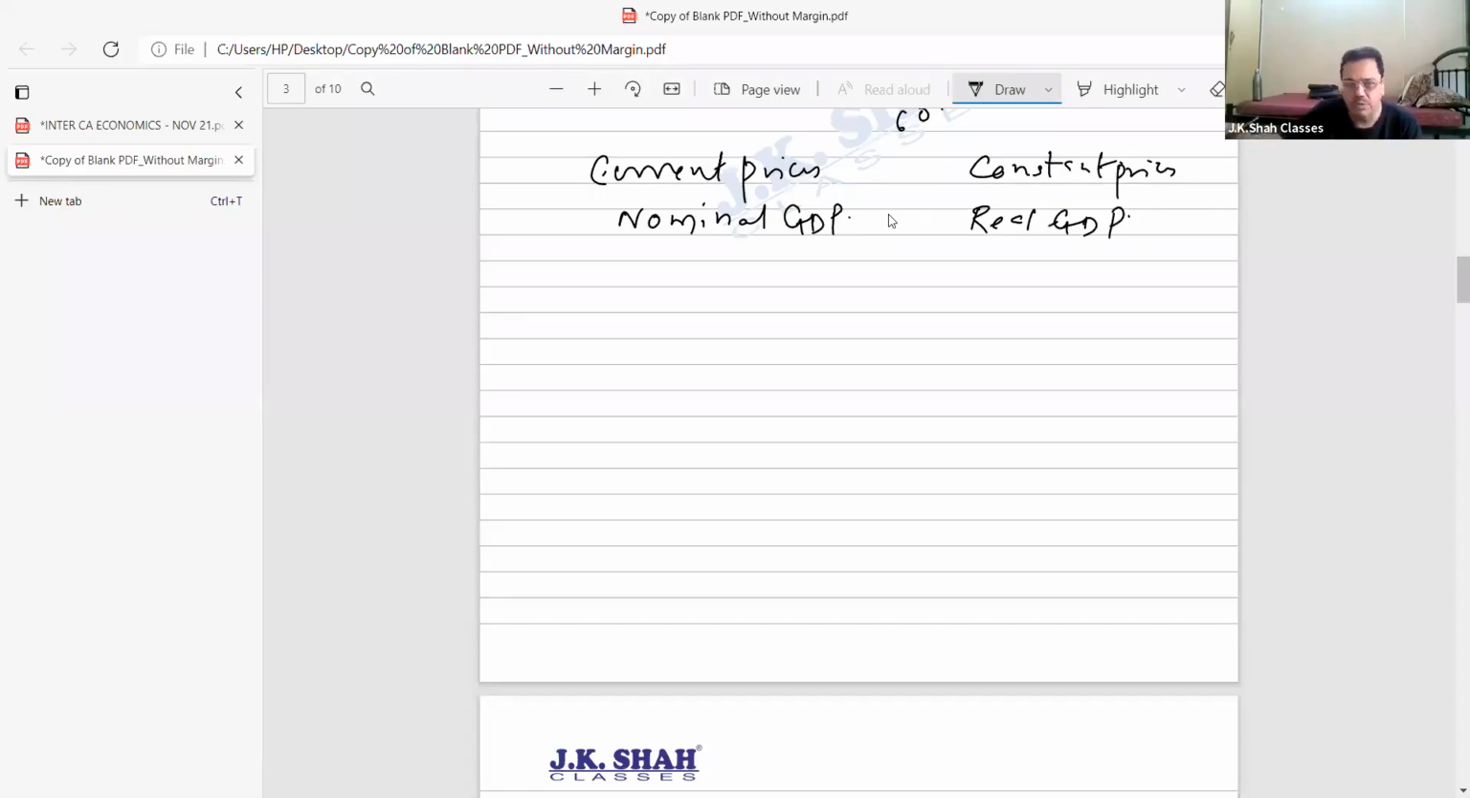Until now, we used to teach only this part. This year, they've introduced something called the GDP deflator. What is that? I'll explain. Take a simple example and understand with that. Suppose in the year 2020, in my country, 100 kg of goods were produced, and the price of the goods was 10 rupees.